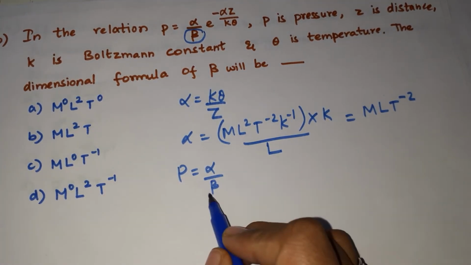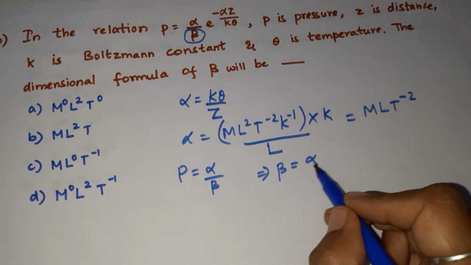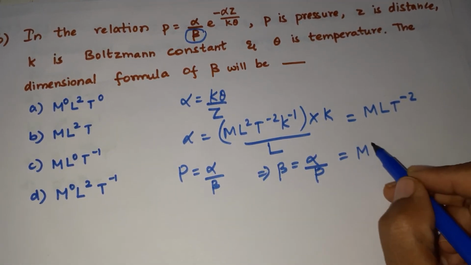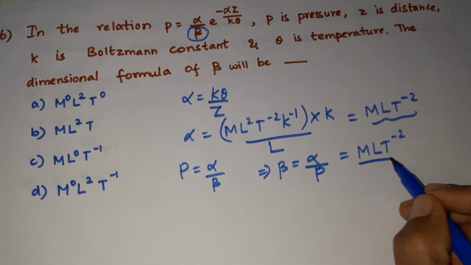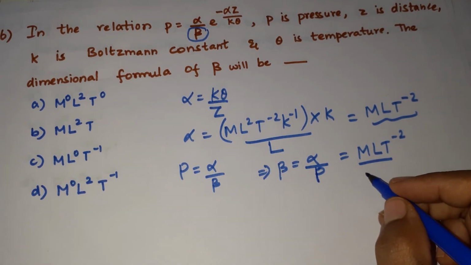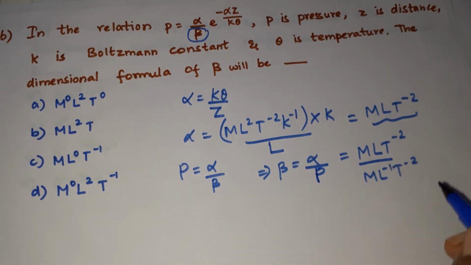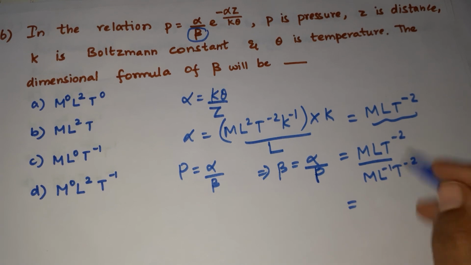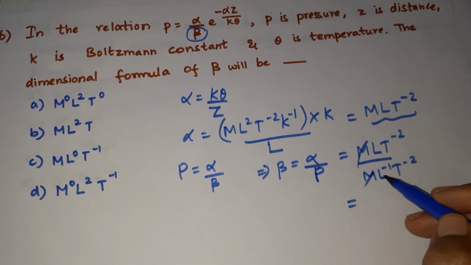So in the case of beta, we can take alpha by pressure. What is alpha here? Alpha is M L T power minus 2, which we found, divided by pressure. Pressure is nothing but stress, force by area, that is M L power minus 1 T power minus 2. When you cancel, M gets cancelled, and L power minus 1 goes up.